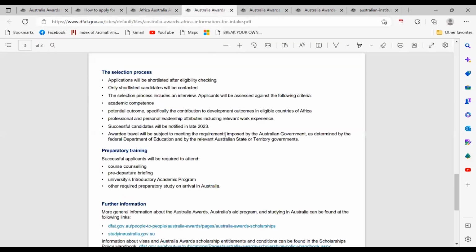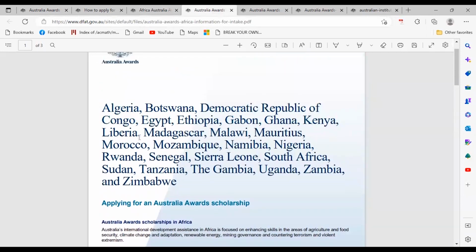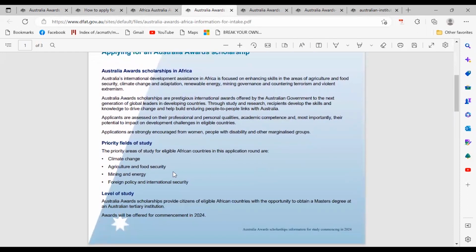Here you'll see the information is listed, and the countries are highlighted on the top. While you are applying for this scholarship, you should apply in the priority areas of study which are eligible for African countries.